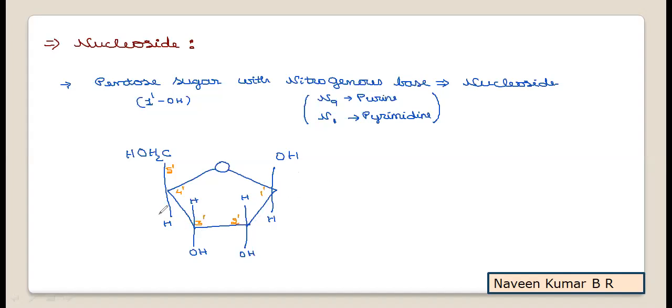Now after giving the position numbers, observe that we have a nitrogenous base, either from DNA or RNA. I have represented here RNA, so at the second position deoxy is not there, that is, oxygen is present.